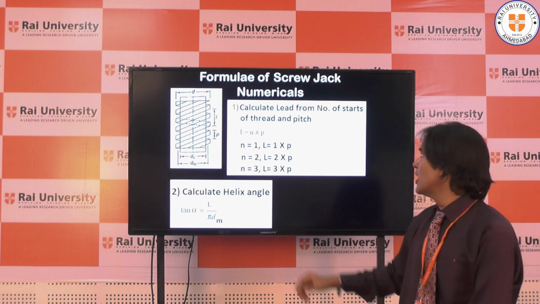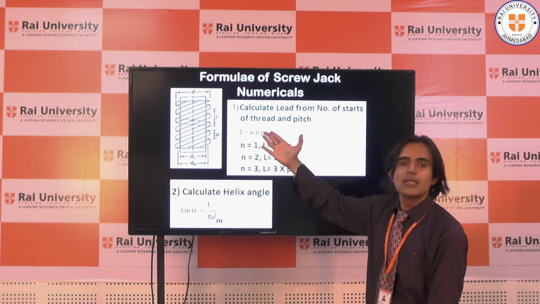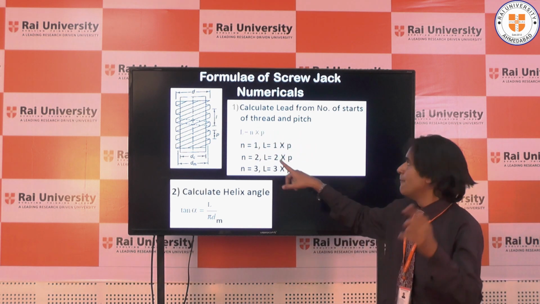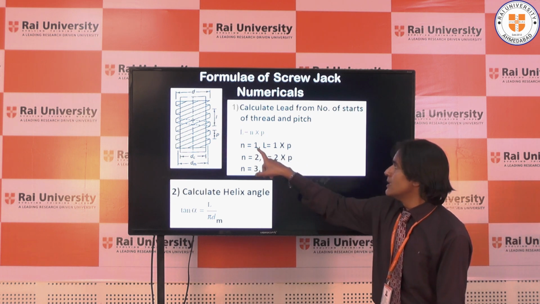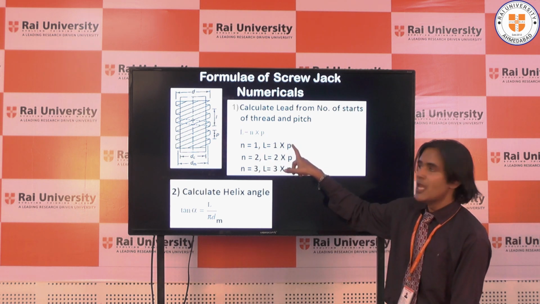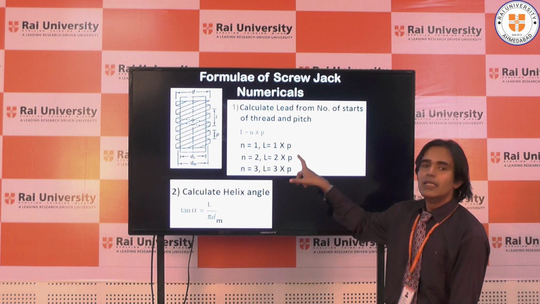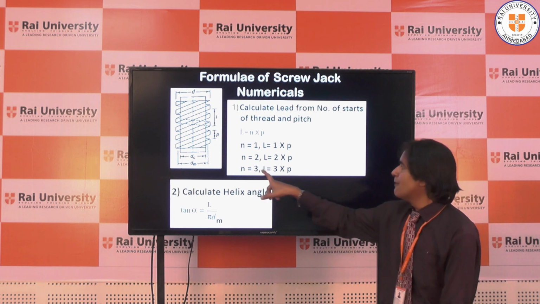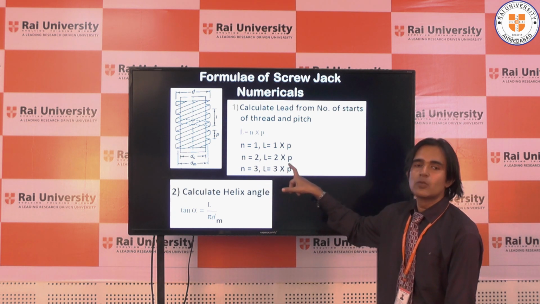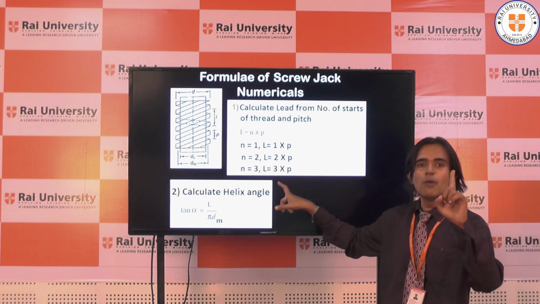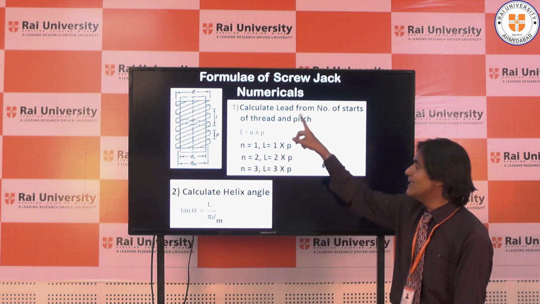The first formula you already know: lead is number of starts into pitch. If it is a single start, then lead is equal to pitch. If it is double start, then lead is equal to 2 times pitch, and if it is triple start, then lead is equal to 3 times pitch. So our first formula is the relationship between lead and pitch.